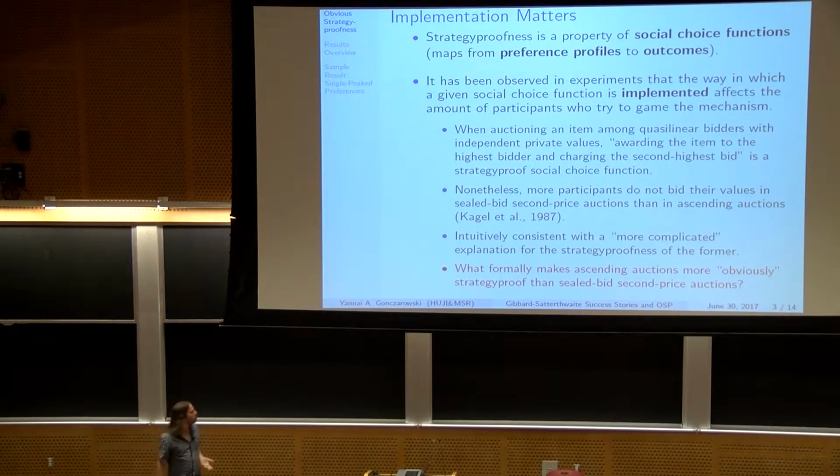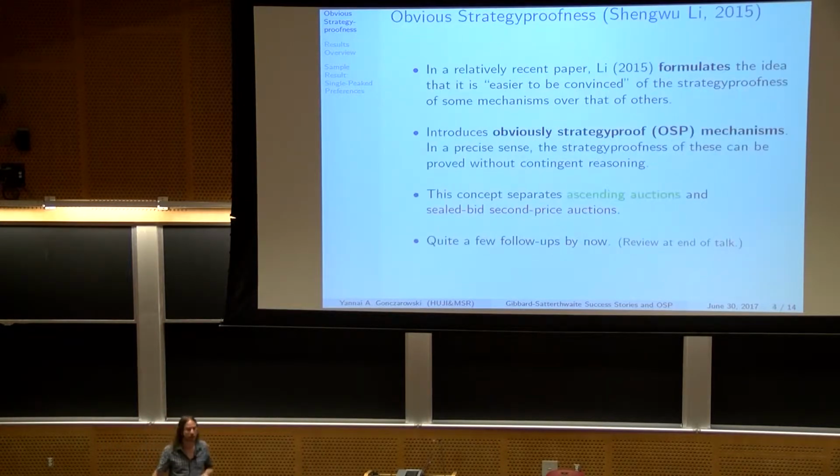A question that's been in the air for a long time is what formally makes ascending auctions more obviously strategyproof than sealed bid second price auctions. Two years ago, Shengwu Li, who was at Stanford and is now at Harvard, gave a formal definition of what he proposes to be this difference. He called it obvious strategyproofness. In a precise sense, this definition, which we'll see in a second, captures the strategyproofness of mechanisms that can be proved without this kind of contingent reasoning. If the others do this, then I'm fine. If the others do this, then I'm fine.